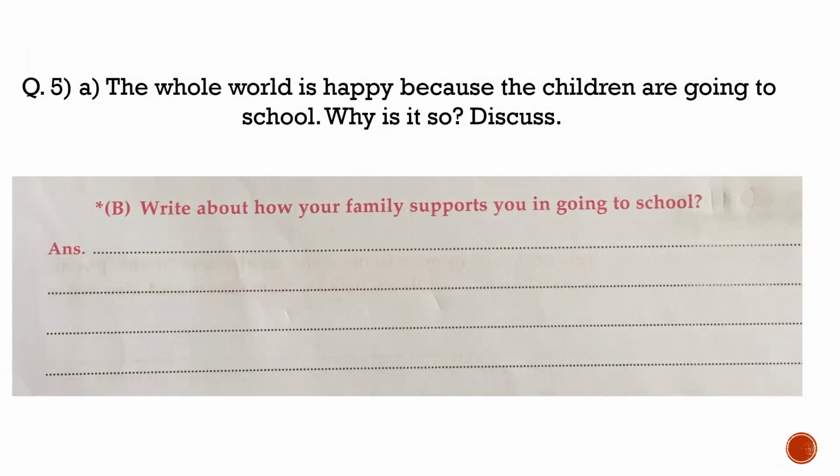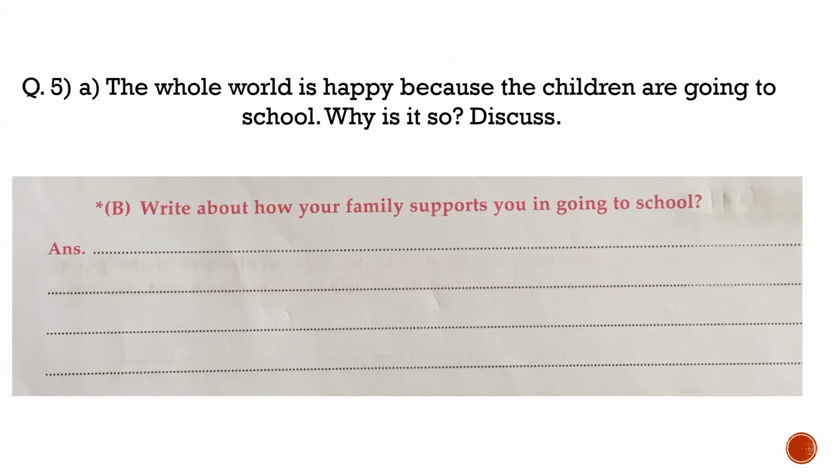So that you can go to school, take good education and become a good person in future. So these are the things showing how a family supports you in going to school. These points you will write here in this answer. This is an open-ended, personal response question. It means it is homework which you have to do on your own. Now I have given you the idea of what you are supposed to write in this answer in your own words.